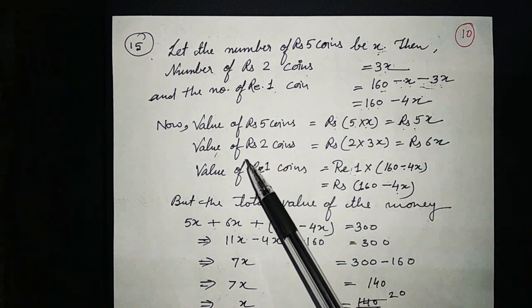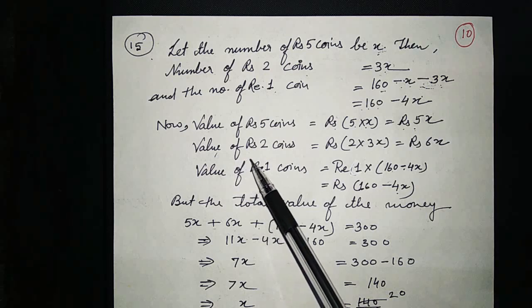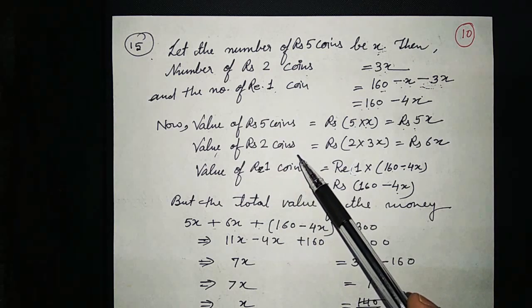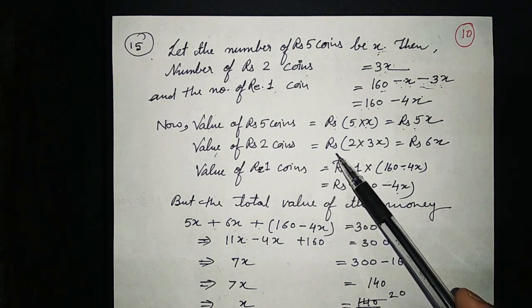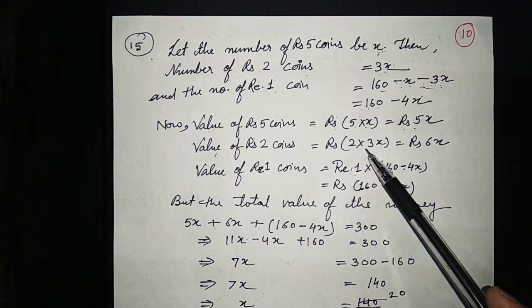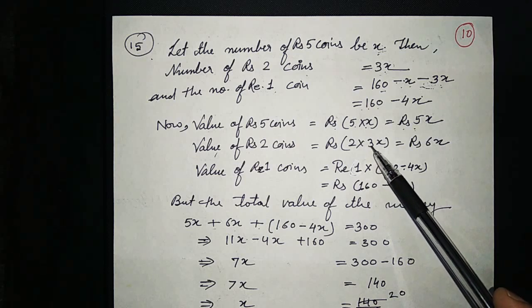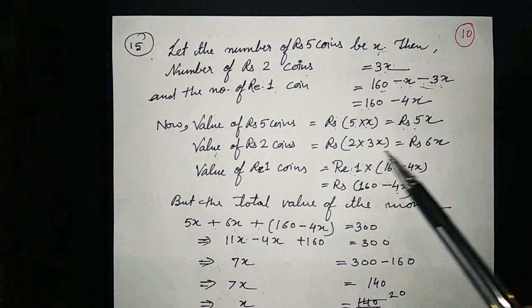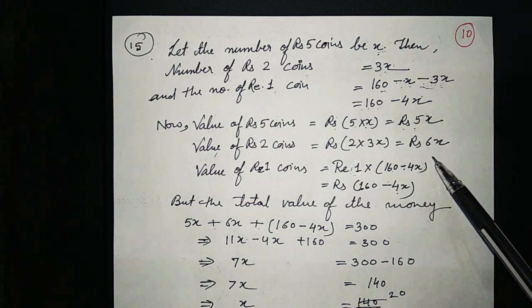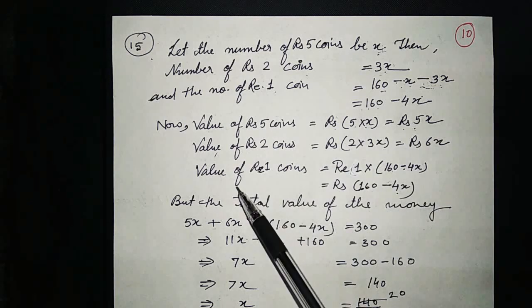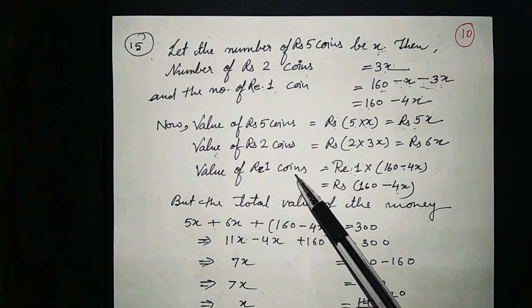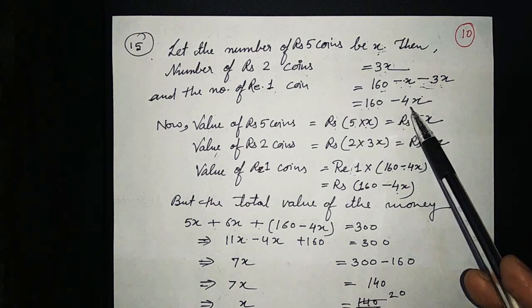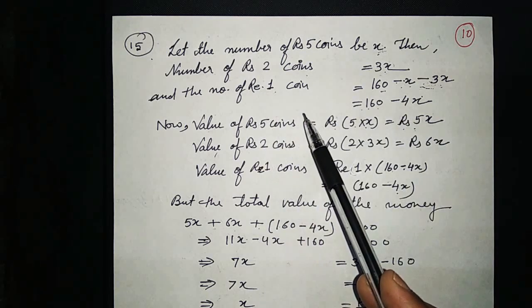After that we will find the value of rupees 2 coins. We will multiply rupees 2 by 3x because we have 3x coins of rupees 2. Now the value comes to rupees 6x. After that we will find the value of rupee 1 coins. We know that here we are getting 160 minus 4x as the number of rupee 1 coins.